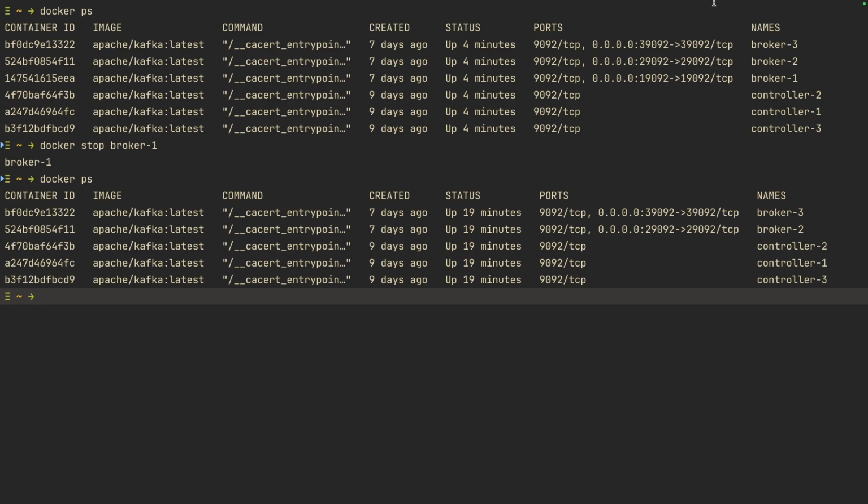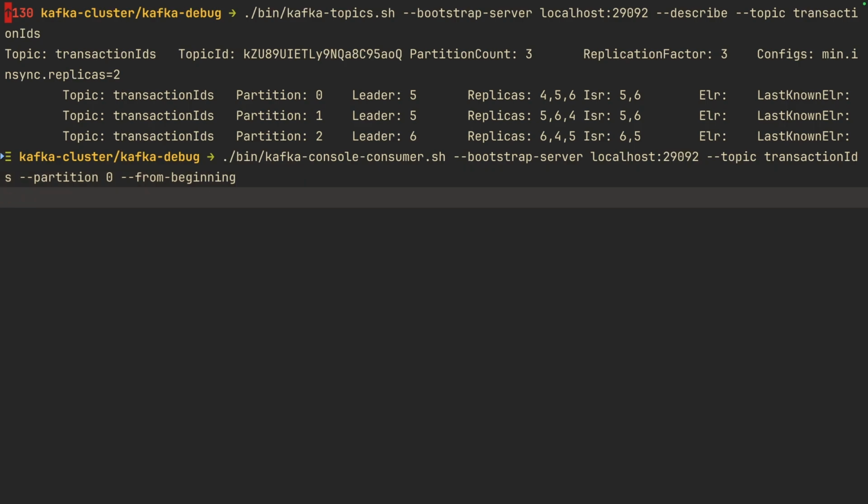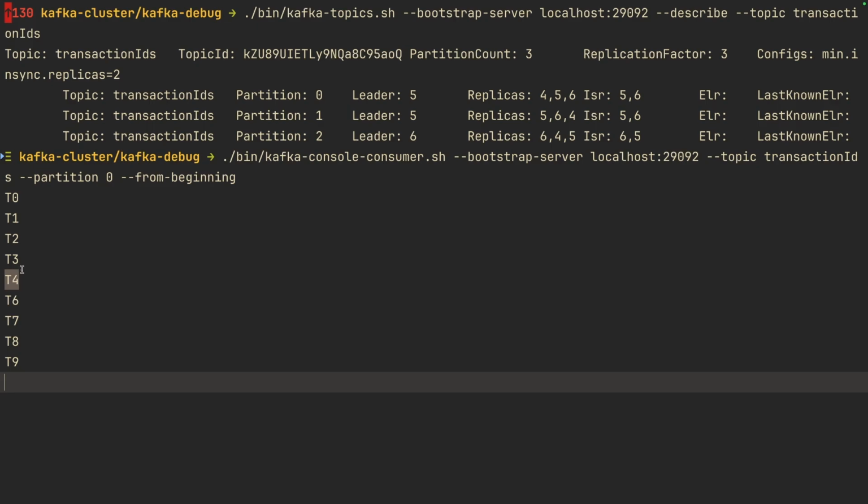We will go back to the other terminal and execute this command. Even though this command will just run and count the messages, because we are just sending the transaction ID to the topic, we can actually just consume the topic, and we just sent 10 messages. So we will be able to count them. So let me execute this command. This is my producer. Where is T5? So T5 is not here, but we have T6, 7, 8, 9. This is what is expected.